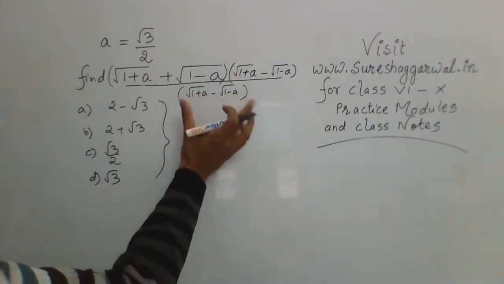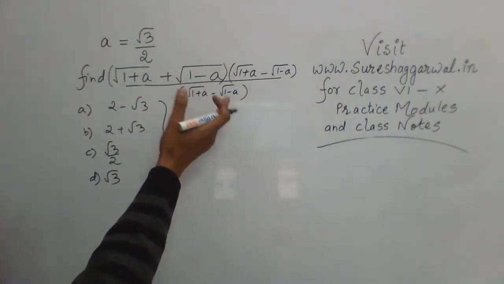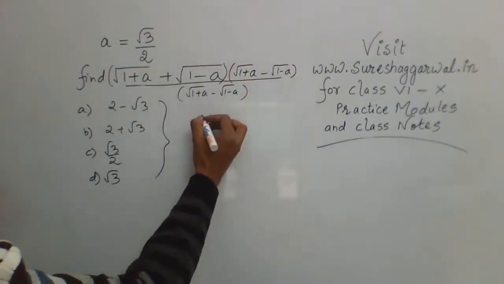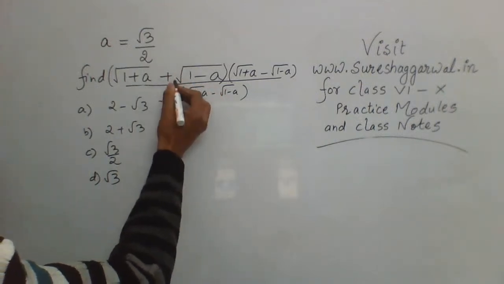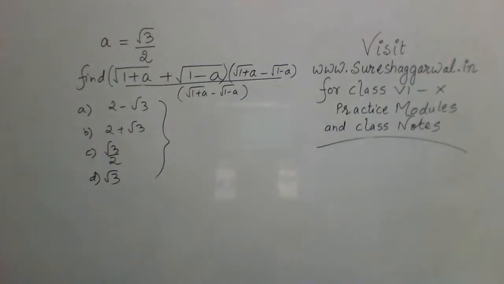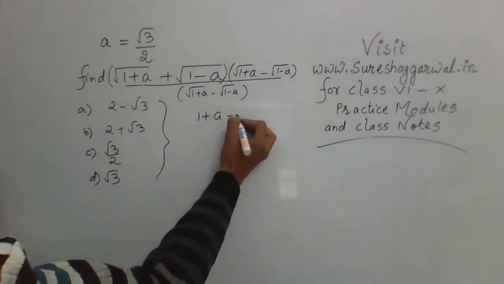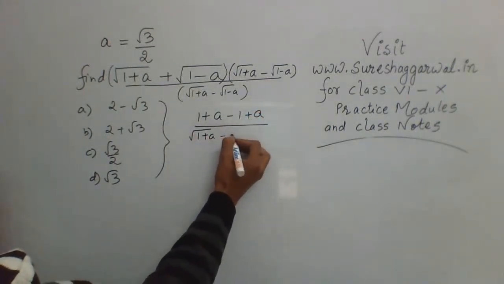I will not write this in the competitive exams, but I am just writing it to tell you the process behind this. Now a plus b and a minus b gives a square minus b square. So the numerator becomes 1 plus a minus 1 plus a, that is 1 plus a minus (1 minus a), and in the denominator, square root of 1 plus a minus square root of 1 minus a.